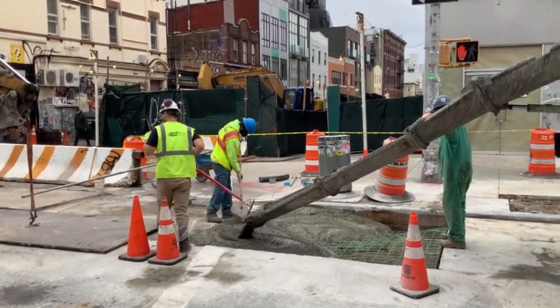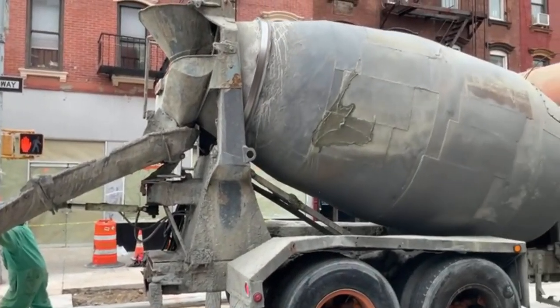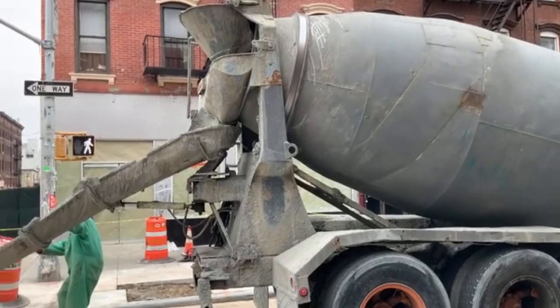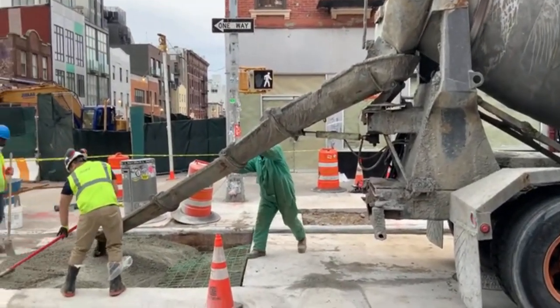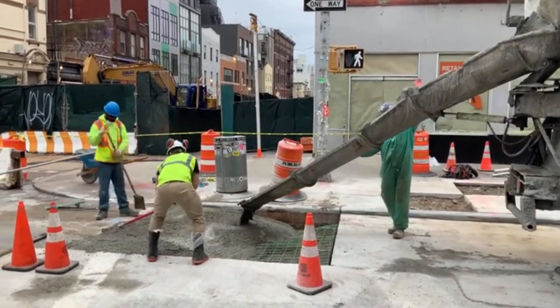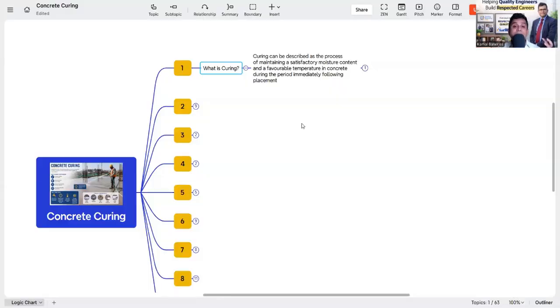Now we need to know the definition of curing. Curing can be described as the process of maintaining a satisfactory moisture content and a favorable temperature in concrete during the period immediately following placement. The temperature and the moisture content help to gain strength. That is why we need to maintain the temperature as well as the moisture and relative humidity condition. So how do we maintain that? That is curing, and there are different methods.